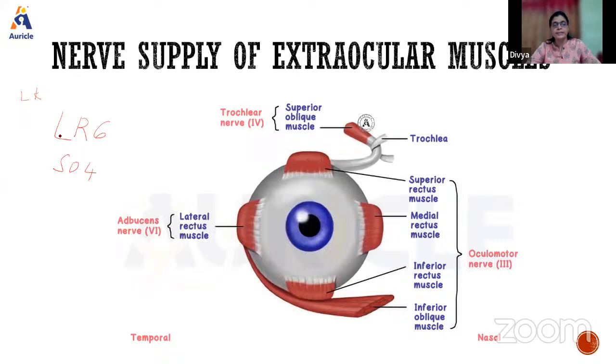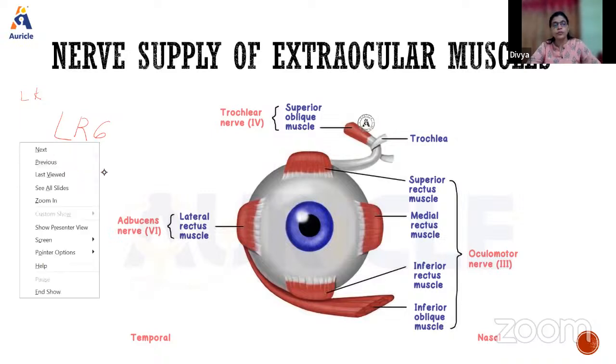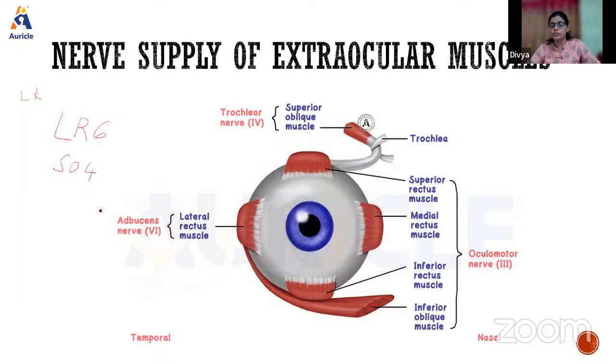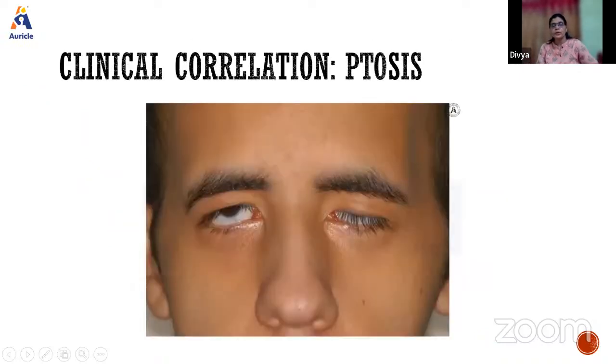LR6, lateral rectus, is the sixth nerve, that is the abducens nerve. SO4, superior oblique, is the fourth, the trochlear nerve. The rest of the muscles are supplied by the third cranial nerve, the oculomotor nerve. The weakness of these muscles will cause drooping of the eyelids, which we call ptosis.